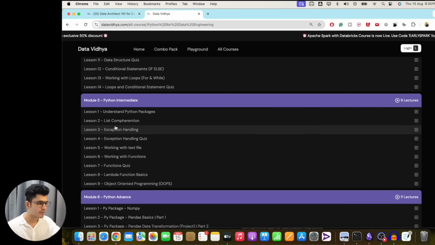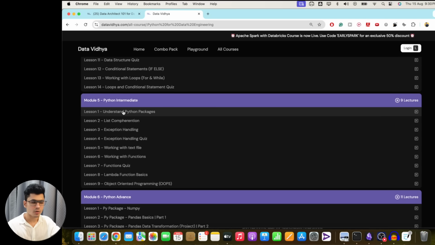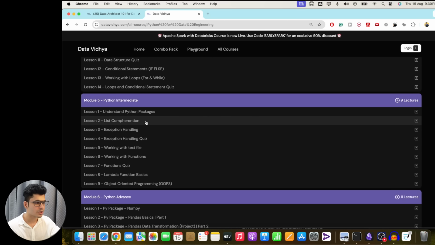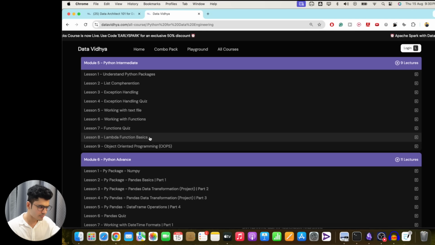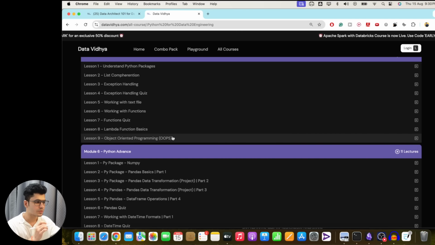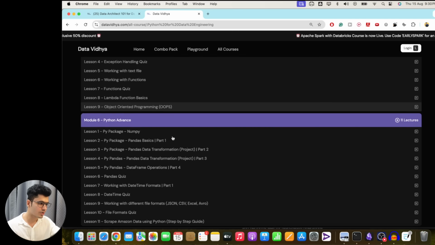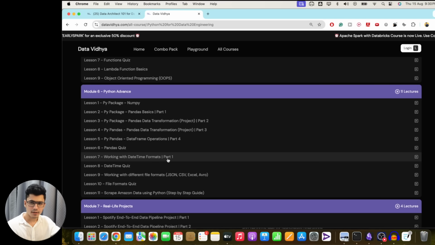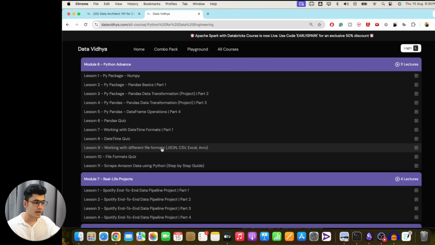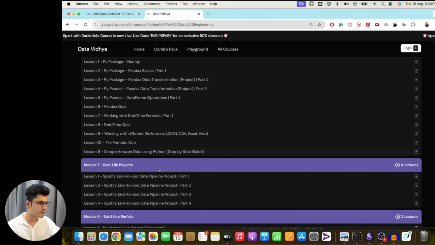Then you can go to the intermediate, such as understand the Python packages, how to import them, list comprehension, exception handling. We have to learn how to work with text files, the basics of lambda function and object oriented programming. There are some advanced concepts such as numpy, understand about the numpy package, pandas basics, how to use pandas for the transformation. Then working with the datetime format, very important if you want to work as a data engineer. How to work with the different file formats like JSON, CSV, Excel, Avro. Okay, and these are the basics.